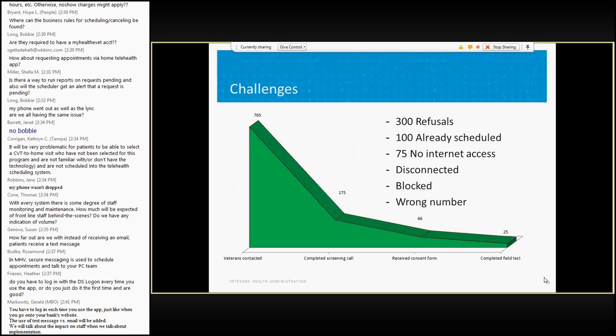Some of them had already made their appointments. Some had no internet access and therefore could not participate. And then we had a smattering of other reasons, such as the numbers that we had for these veterans. They were disconnected, they were blocking calls, or once we called a number, the response was that such and such a person was not at that address. Next slide, please.